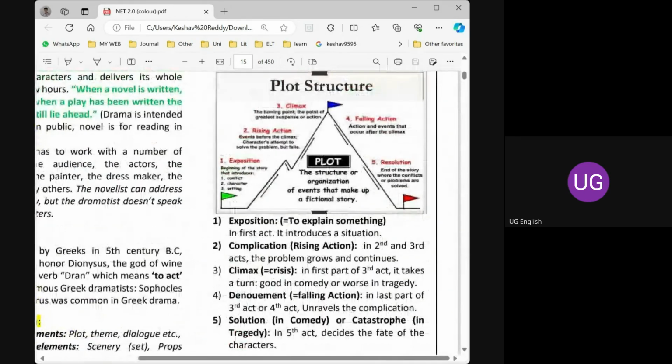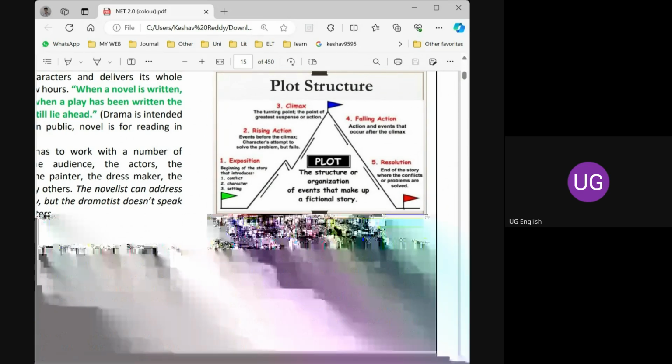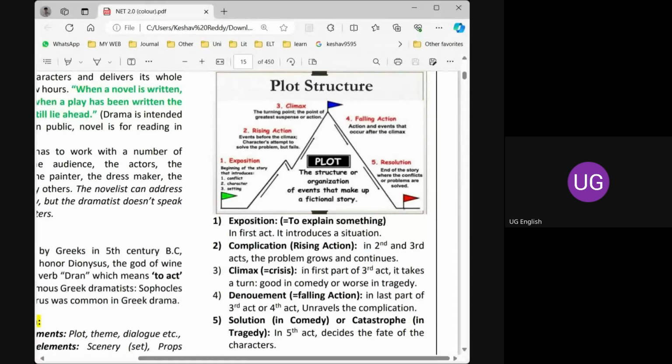And this is the plot structure: exposition, complication, climax, denouement, and solution. Generally we know the term climax. What we feel in the movies is that the climax comes at the end of the movie. But in drama, climax is a crucial, important point. It's the highest point of seriousness in the drama. So just remember the shape here, like a mountain, the peak stage.